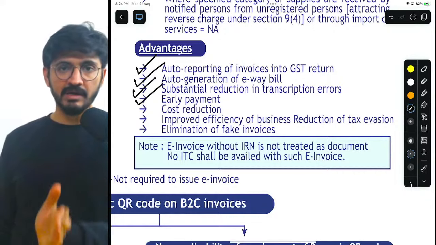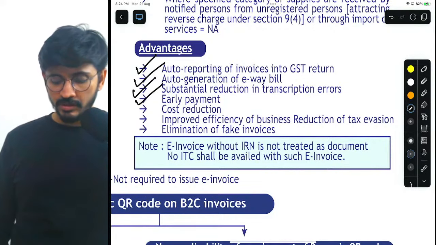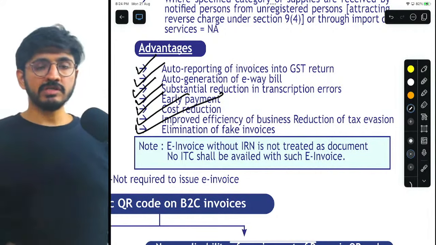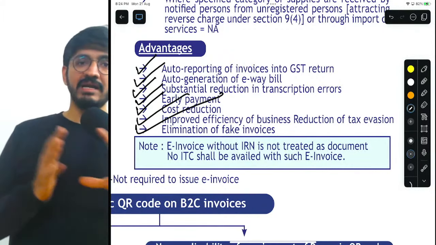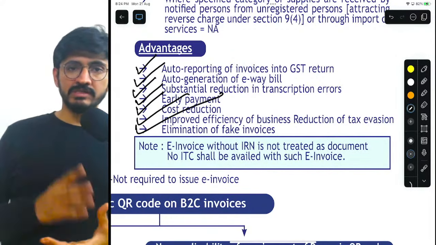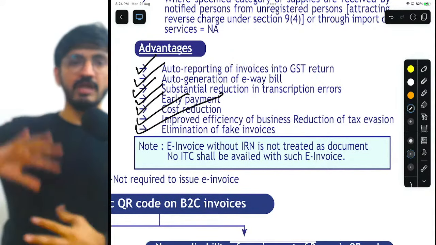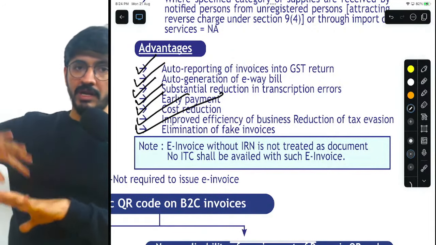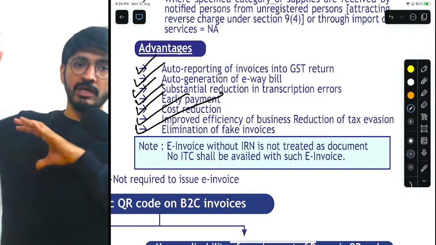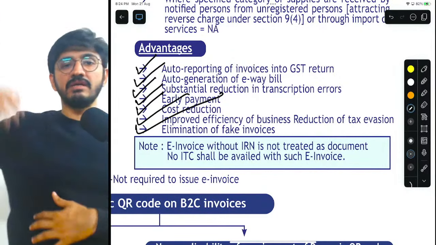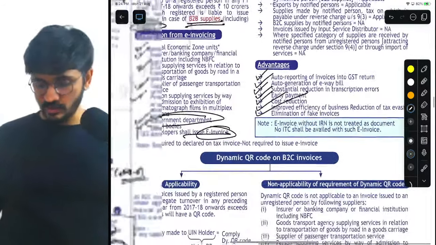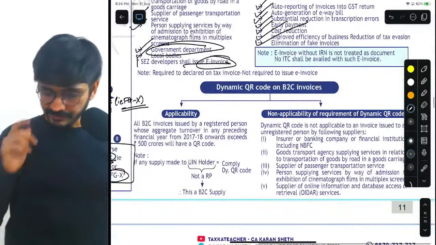Early payment, because the recipient directly receives the invoice. He can see it in his 2B. Cost reduction, improved efficiency, and elimination of fake invoices. Because understand, now you cannot backdate those invoices. Once they are registered on the GST portal, the record is recorded once and for all with the government portal. Now you cannot change anything with respect to the invoices that have been generated. Is that very clear, my dear friends? Yes. Okay. That's it.